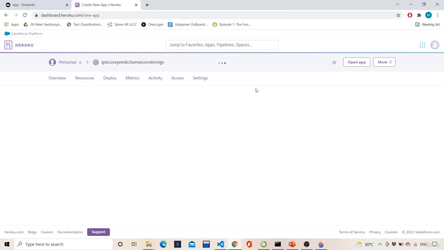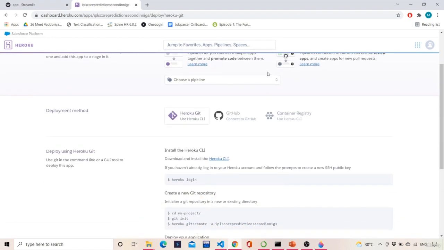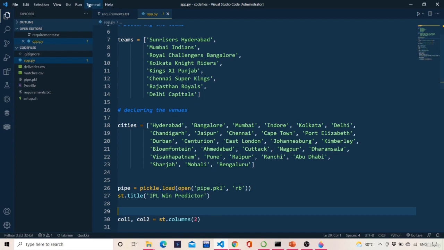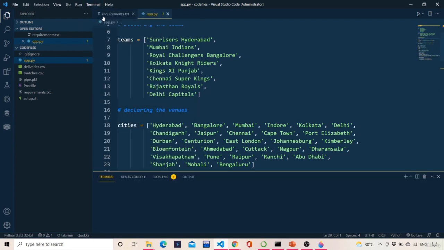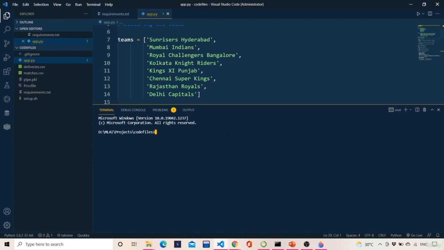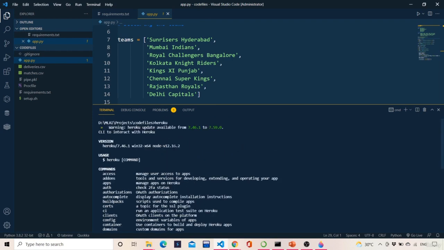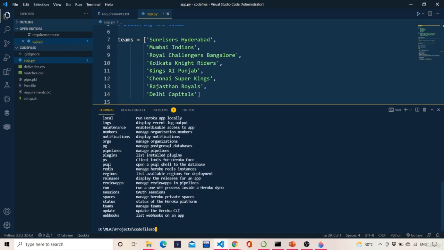Once you hit create app, here you will have three options through which you can deploy this app on Heroku. One is using the command line interface of Heroku, one is connecting to GitHub, and one is using the container registry. As I'm using the Streamlit application, I'll be using the command line interface. To check whether you have the command line interface installed or not, first you write heroku. If this kind of message appears, that means the Heroku command line interface is already installed on your system.